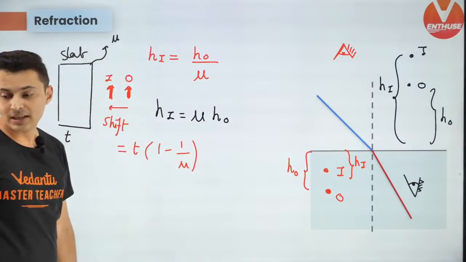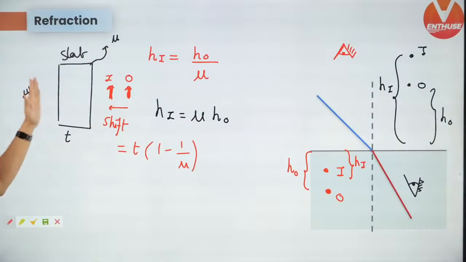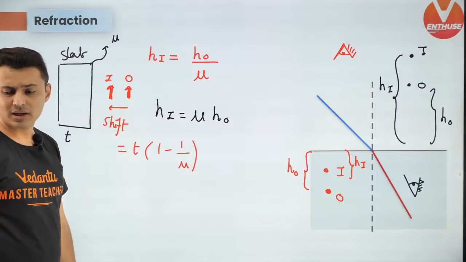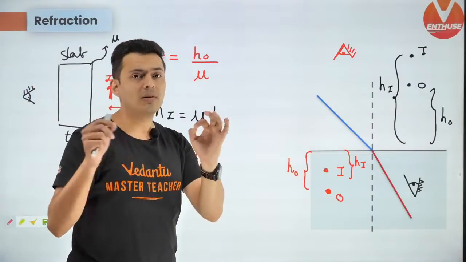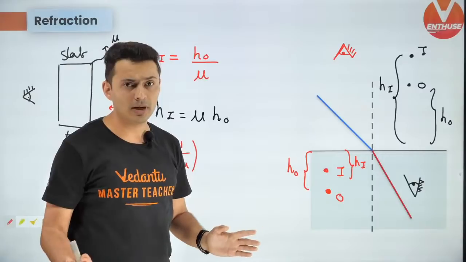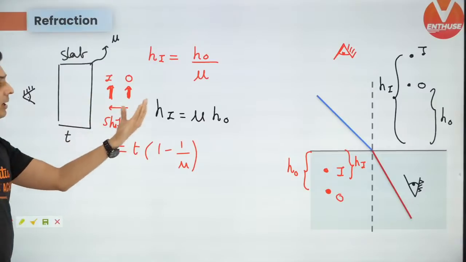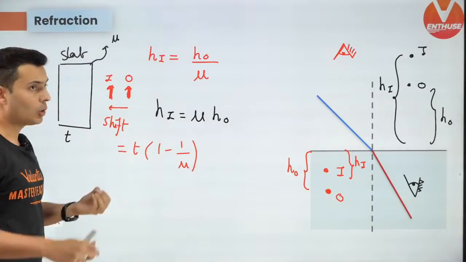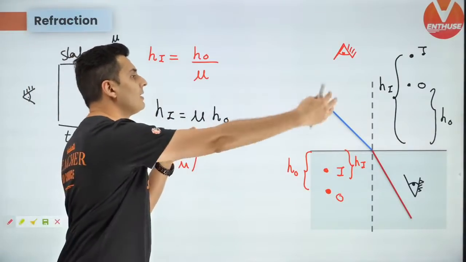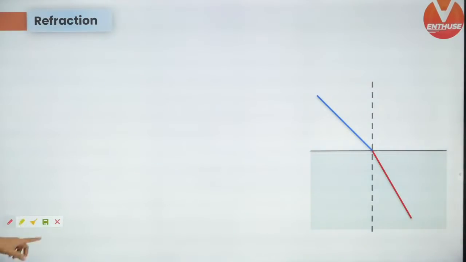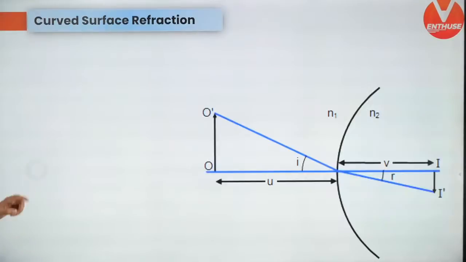Do not worry. Only this is lateral shift and all that. Don't worry about that, Meghna. Those formulas are not important. Even if it comes, solve it by sin i by sin r or geometrical optics. Nothing more than that. But this is a shift in depth. So whatever you observe through a glass slab, everything behind it will appear to be shifted. That's the formula that you should remember. Alright, let's go ahead to the next formula.